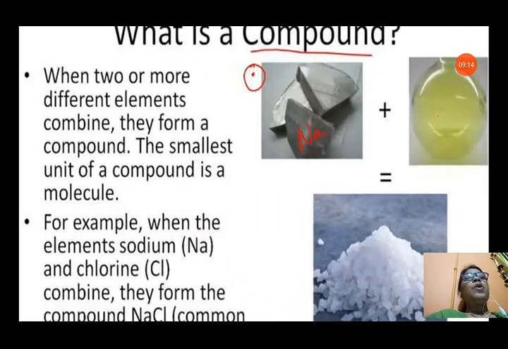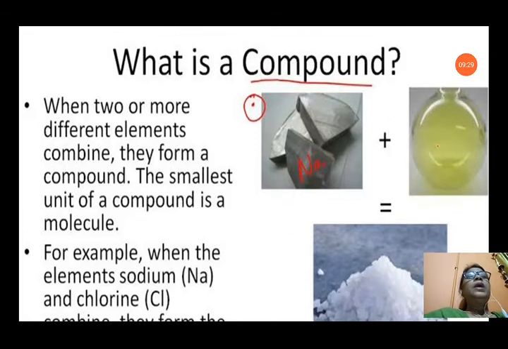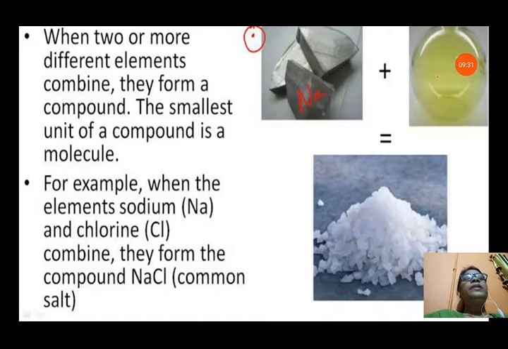Now we will see what a compound is. When two or more different elements combine, they form a compound. That means two different elements, that means pure substances. If we take the element sodium, it has only sodium atoms. If we take the element chlorine, it has only chlorine atoms. That means when two or more different elements, pure substances, combine in a fixed ratio, they form a compound.